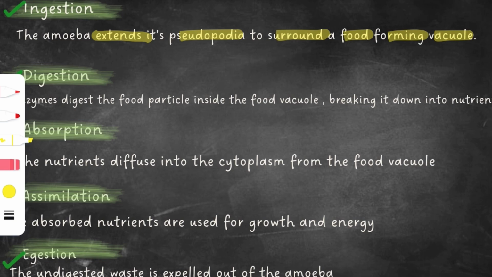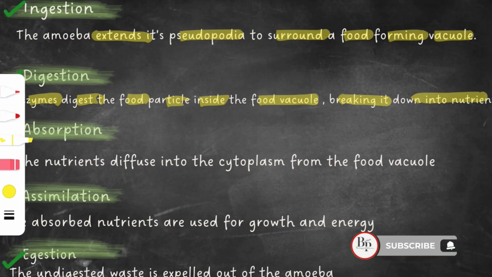Okay, now after that enzymes digest the food particle inside the food vacuole, breaking it down into nutrients. मतलब जब भी फूड वैक्यूल फॉर्म किया, when amoeba extended their pseudopodia, it forms a food vacuole around the food particle and they just intake the food inside them. Okay, inside these food vacuoles they secrete lots of enzymes to digest or to break down the complex parts of the food. This is the digestion.